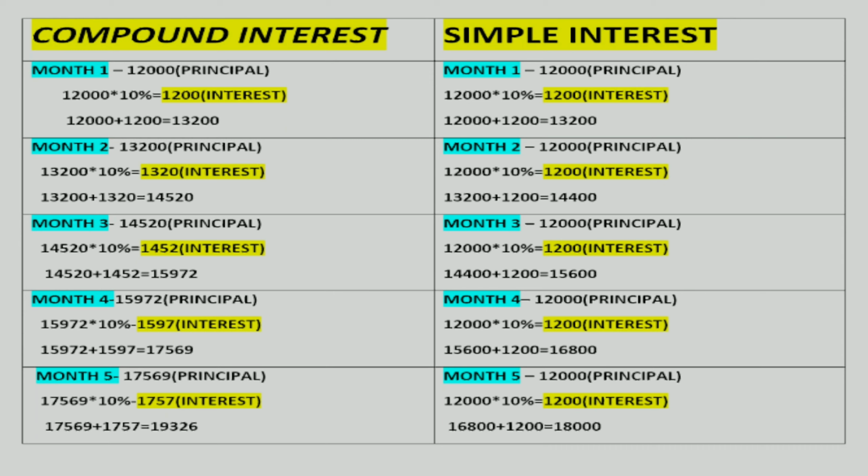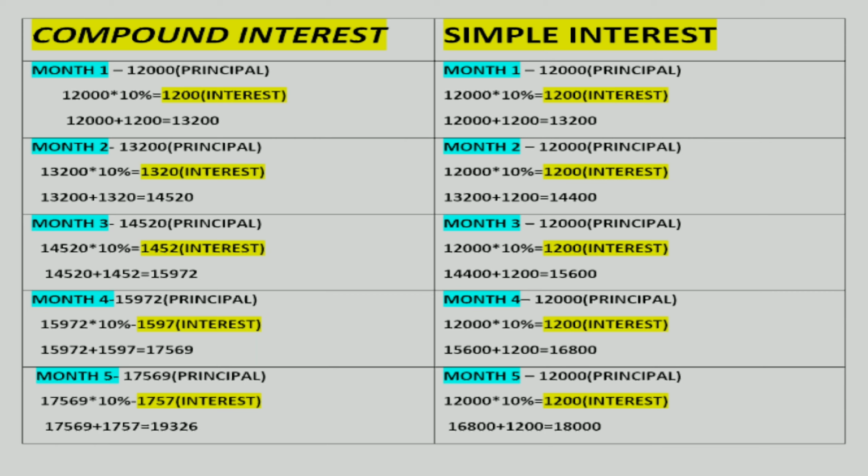We will be checking out the difference between simple interest and compound interest with the help of a simple table. For example, there is a table. The left hand side shows the compound interest and the right hand side shows the simple interest. Let's take for example one investor called investor A and another called investor B. Investor A invests in compound interest but investor B invests in simple interest. Both of them invest the same amount of money and will get the same return, but you'll get to know the difference in the end.